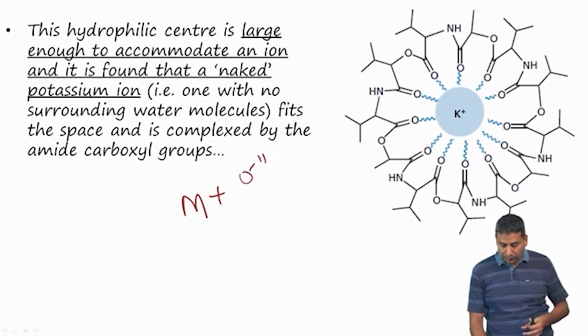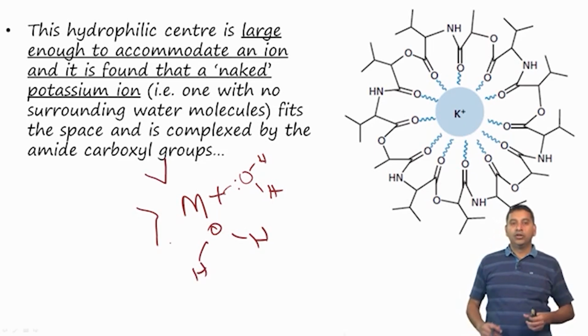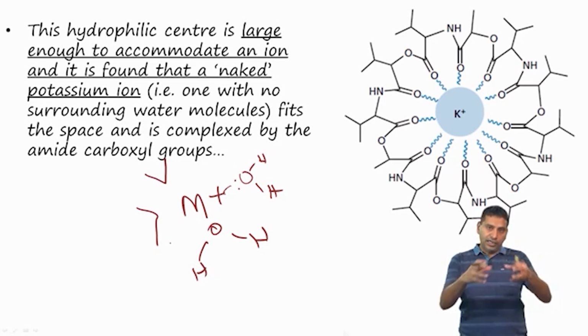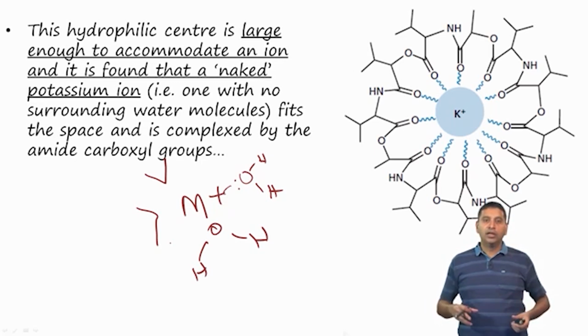This is called hydration, and hydration is important because it stabilizes the positive charge on the species.